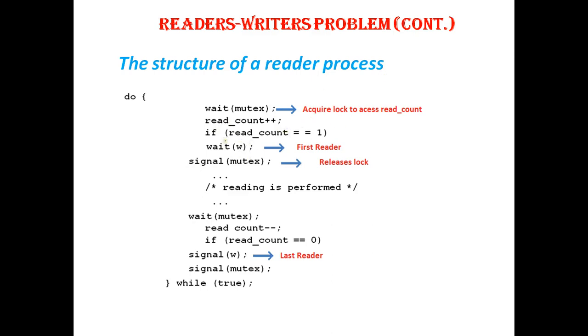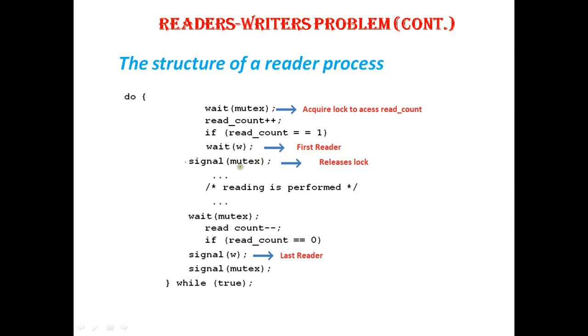Next, check if it is the first reader. That is, if read_count equal to 1, then confirm that it is the first reader, and give the lock to the first reader. After the first reader's work is completed, he can release the lock. Else, if a second reader comes, then the first reader should also release the lock. He can release the lock by signaling, that is, signal of mutex, and give the lock to the second reader.